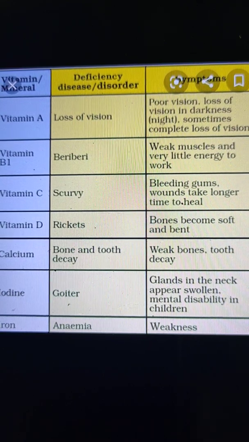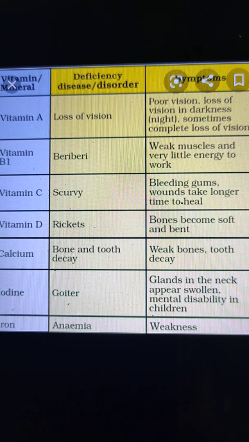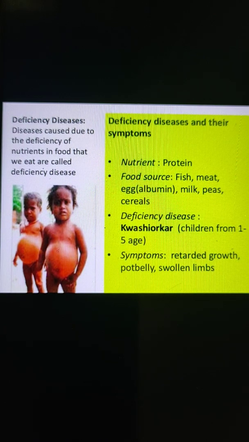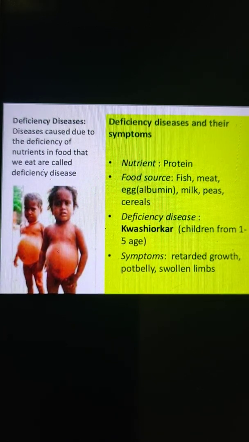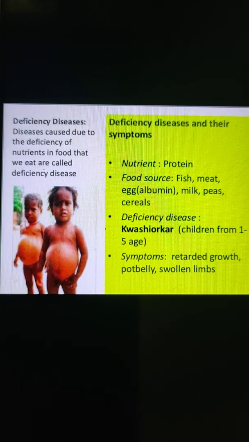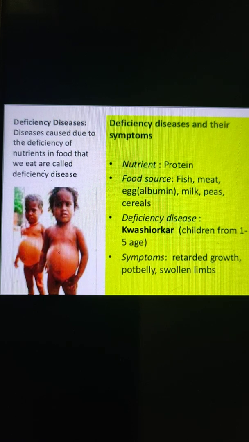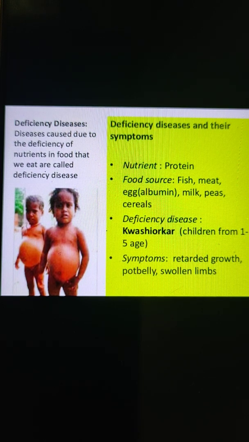Now the next type of deficiency disease occurs due to the deficiency of proteins. So let's discuss it. The next type of disease is protein energy deficiency diseases. Suppose a child does not get enough proteins, carbohydrates, and fats in his or her diet. So what will happen? He or she is likely to suffer from protein energy deficiency diseases.